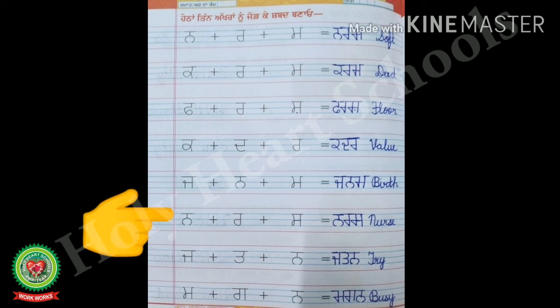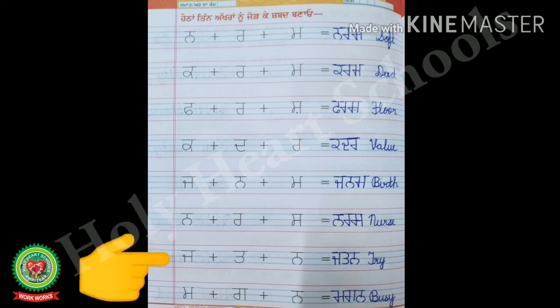Now, look at the next line and start reading. Nanna plus Rara plus Sassa is equal to Nars. Nanna Rara Sassa, Nars. And the English meaning of Nars is nurse. N-U-R-S-E, nurse. So write down nurse in front of it and then move to the next line.